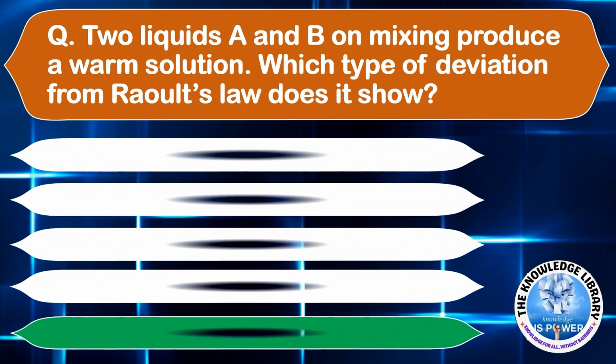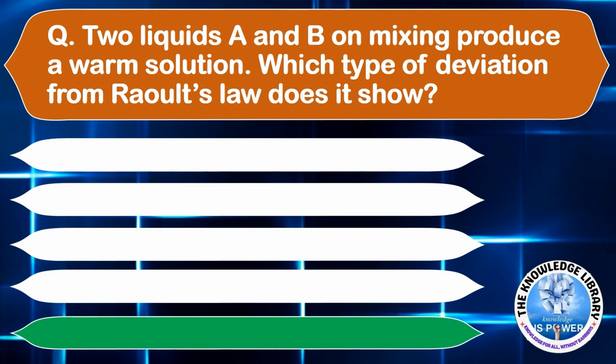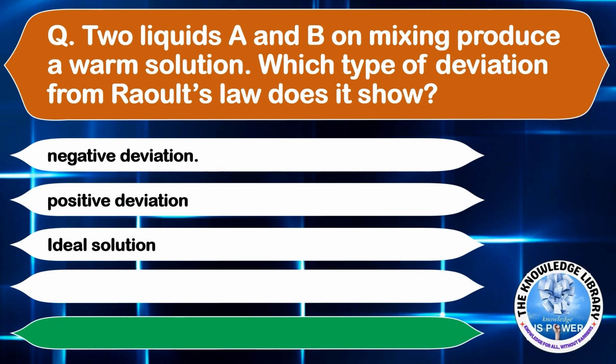Two liquids A and B on mixing produce a warm solution. Which type of deviation from Raoult's law does it show? Option A, negative deviation. Option B, positive deviation. Option C, ideal solution. Or option D, all of these. The correct answer is option A, negative deviation. Moving on to the next question.